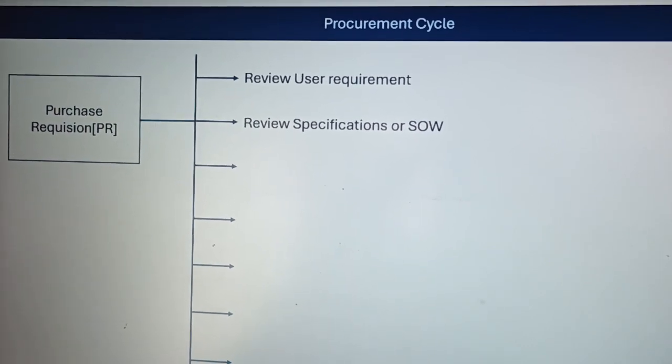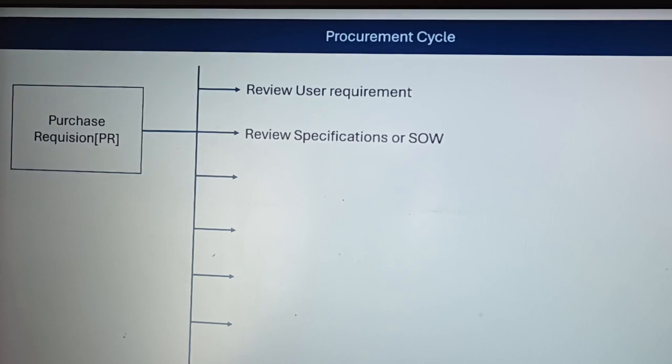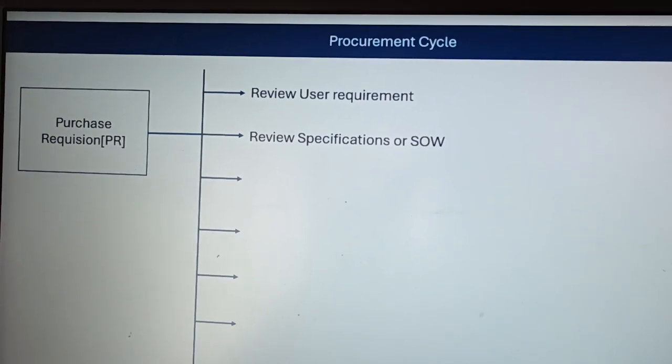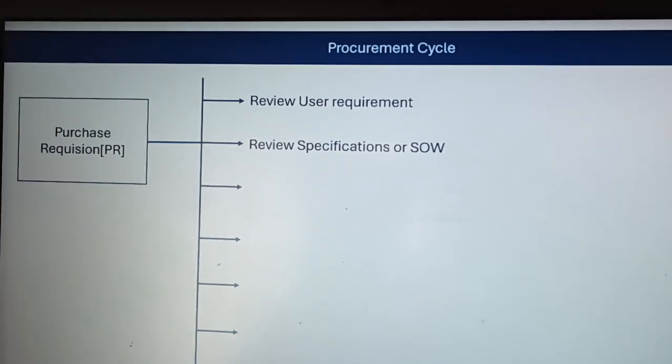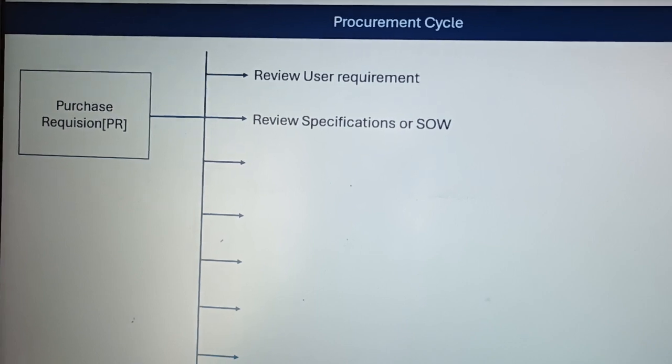Also review whether the scope of work is appropriate to the BOQ or not. Always keep in mind to review whether the specification and SOW are in line with the bill of quantity.